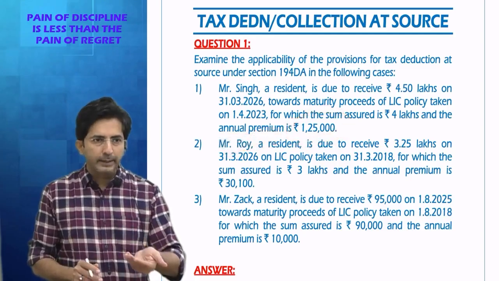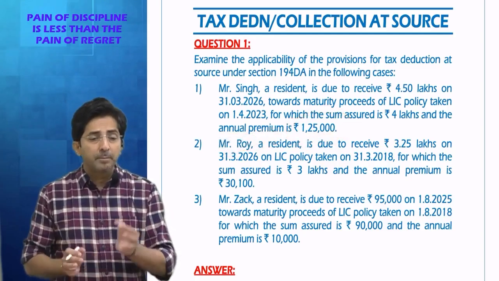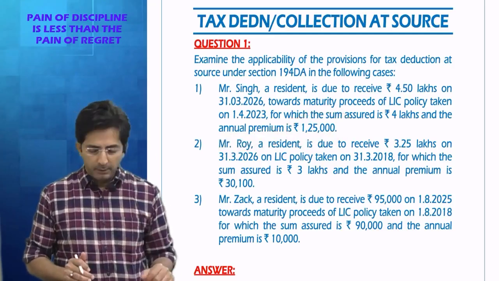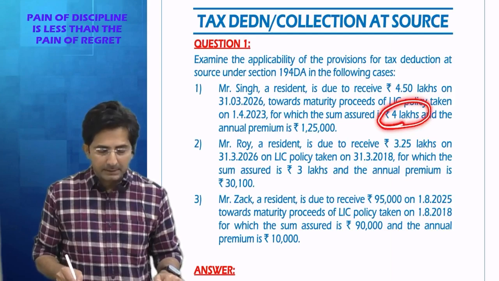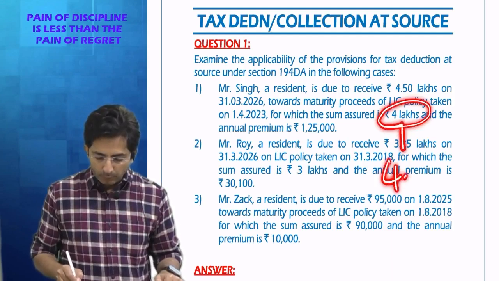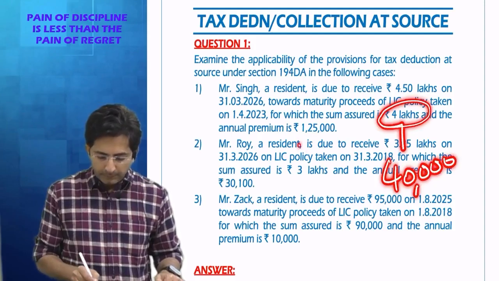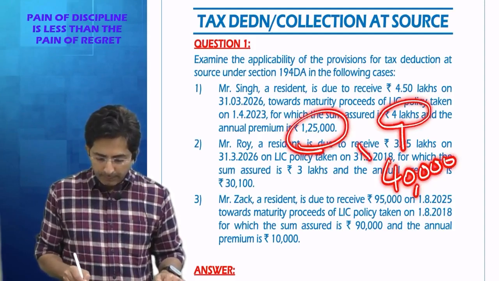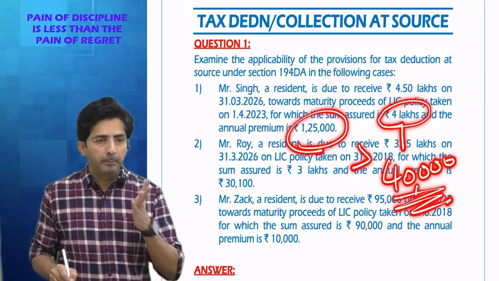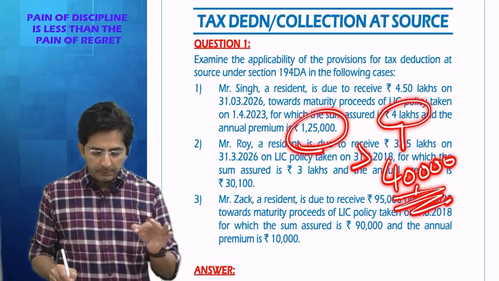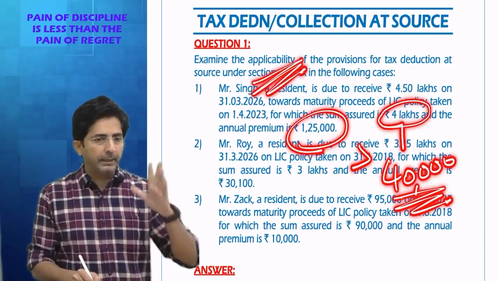But there is one more criterion. Either the premium should exceed 5 lakhs or 10% of the sum assured. So I will calculate 10% of the sum assured. The sum assured is given as 4 lakhs. 10% comes to 40,000. And if you see, our annual premium is greater than 10% of the sum assured, that means it's a big premium policy.